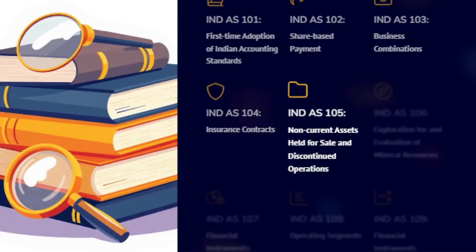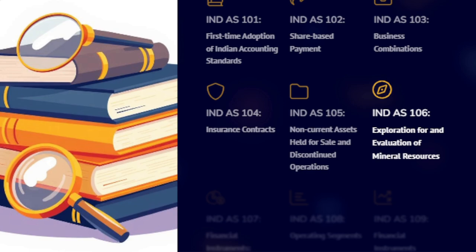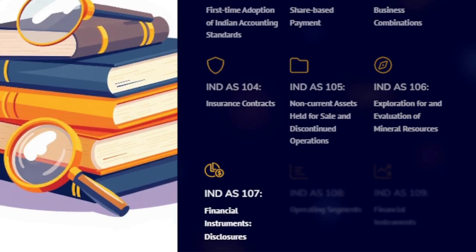105, non-current assets held for sale and discontinued operations guides how to report assets that are intended to be sold and segments of business that are being discontinued. 106, exploration for and evaluation of mineral resources applies to entities involved in mining or oil exploration, deals with the cost and accounting during early stage exploration.